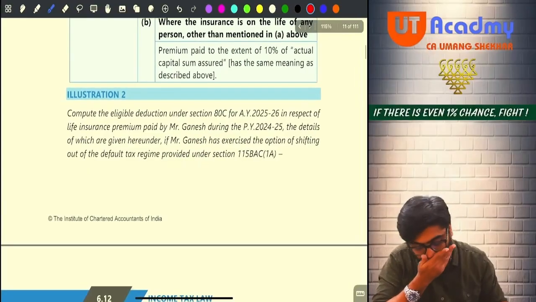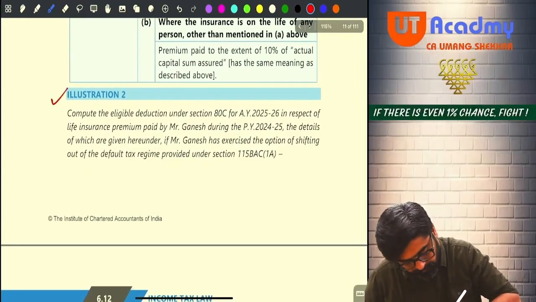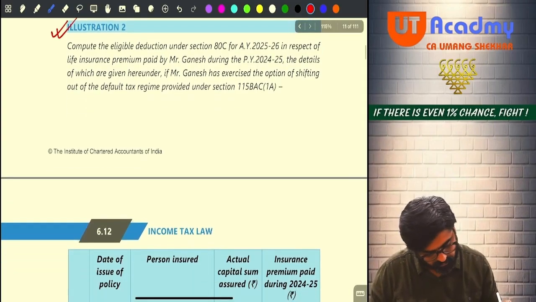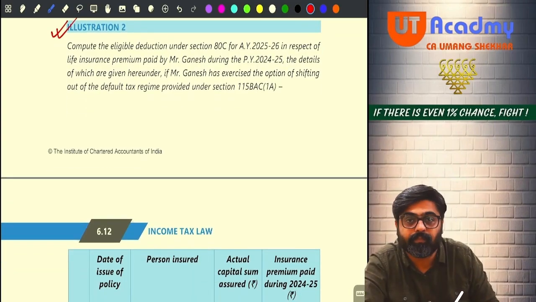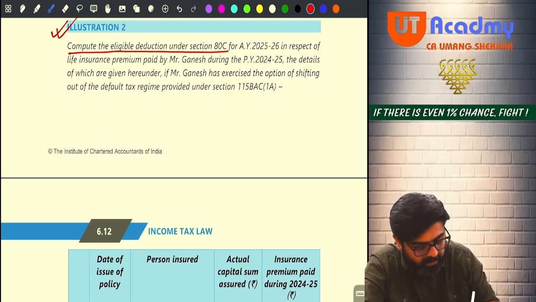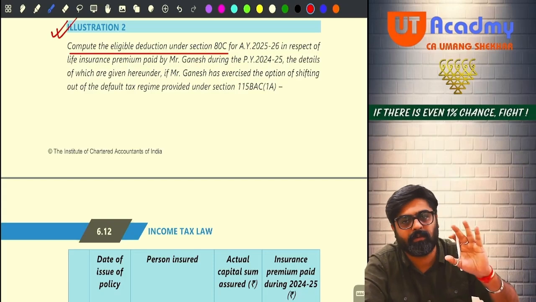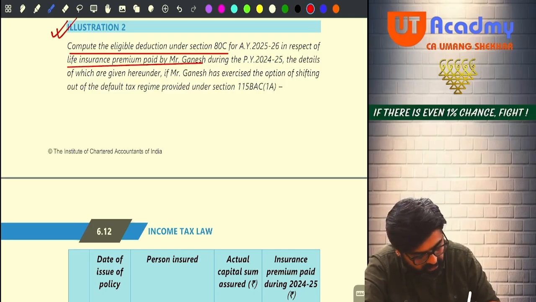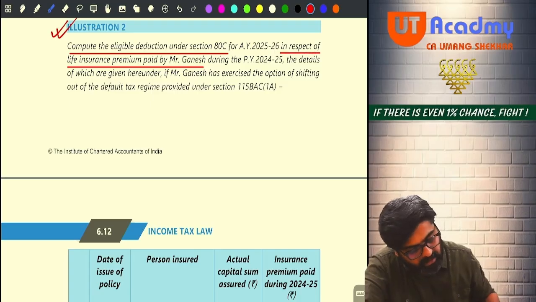Okay? This one. They are saying compute the eligible deduction under 80C. So you are just supposed to calculate the 80C deduction in respect of life insurance premium paid by Mr. Ganesh, the details of which are given here under.